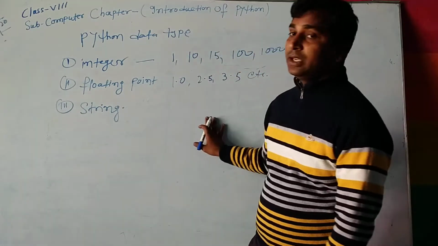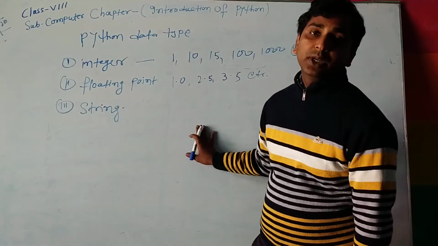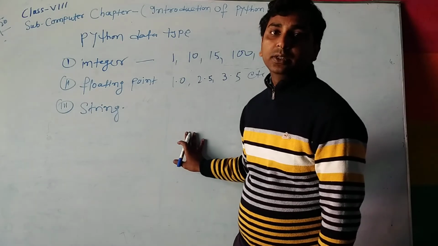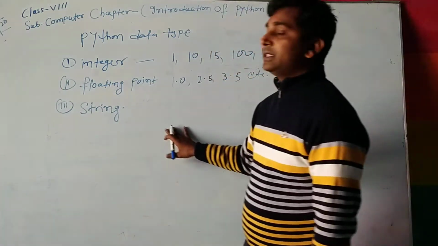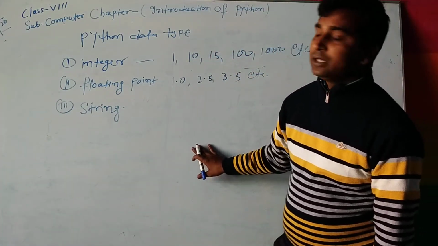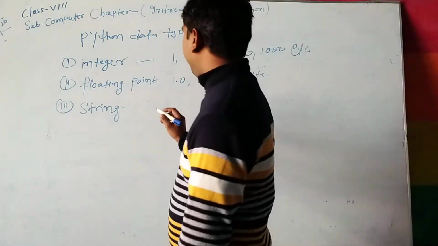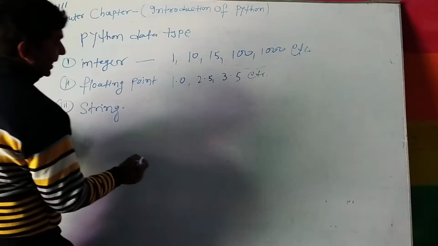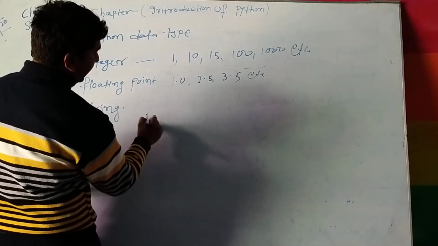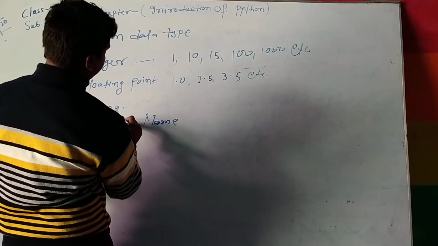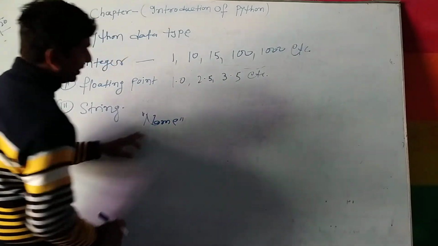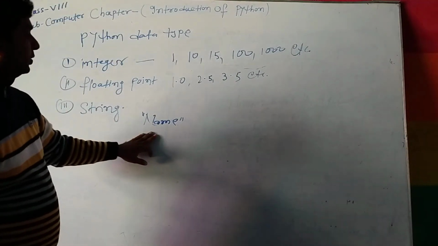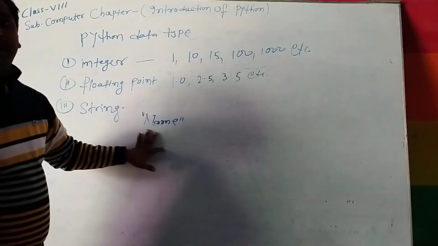So, what is a string? A string is a collection of characters. For example, suppose you type name, NAME. It is a group of characters that is called a string data type.